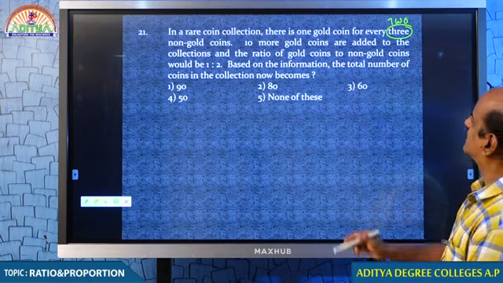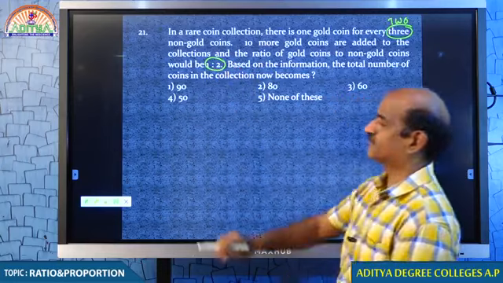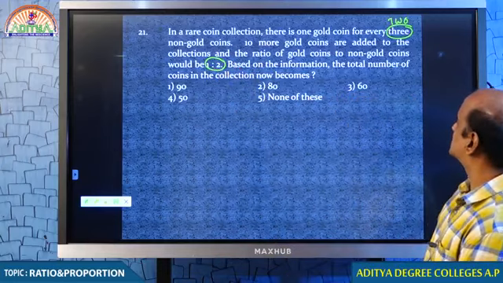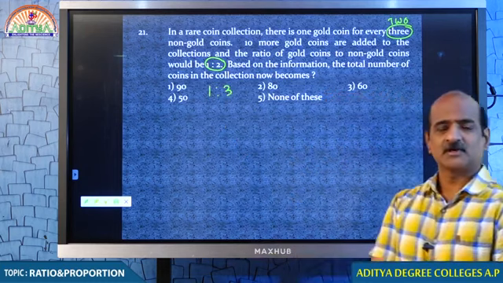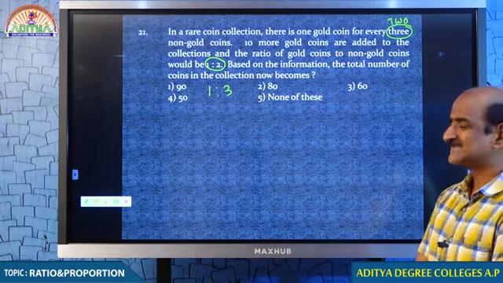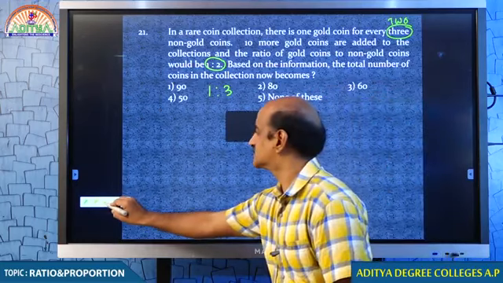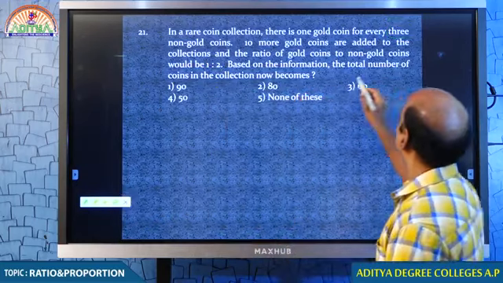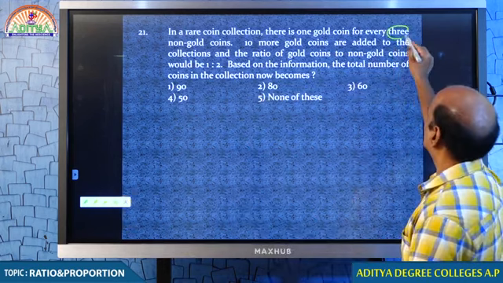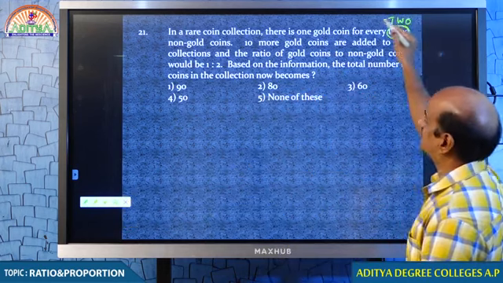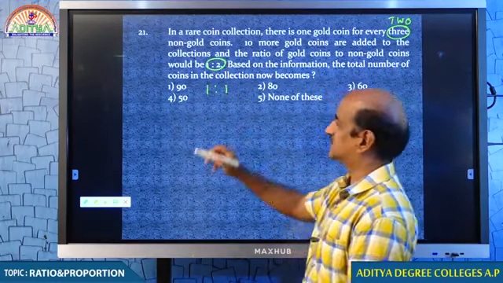And if in place of 1:2, I give you 1:3, then what will be your answer? A little change, my dear students. In this question, in place of every 3, you take every 2. Okay, one more change. In place of 1:2, you take 1:1.